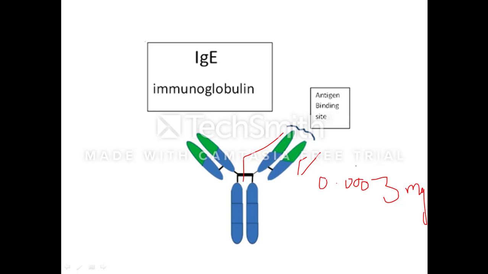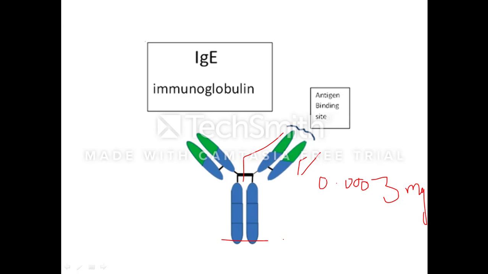IgE antigen interaction on the mast cells results in degranulation. So the Fc region has a receptor on the mast cell during the allergic reaction or the hypersensitive reaction, and it leads to degranulation and further lytic activity.